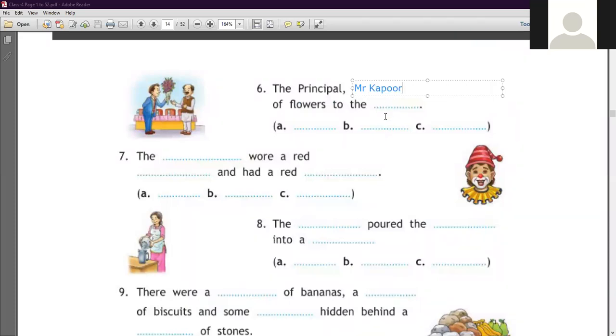Okay. Next one is here, gave a bouquet, B-O-U-Q-U-E-T, clear, of flowers to the chief guest. So you have to put C-H-I-E-F, chief, G-U-E-S-T.